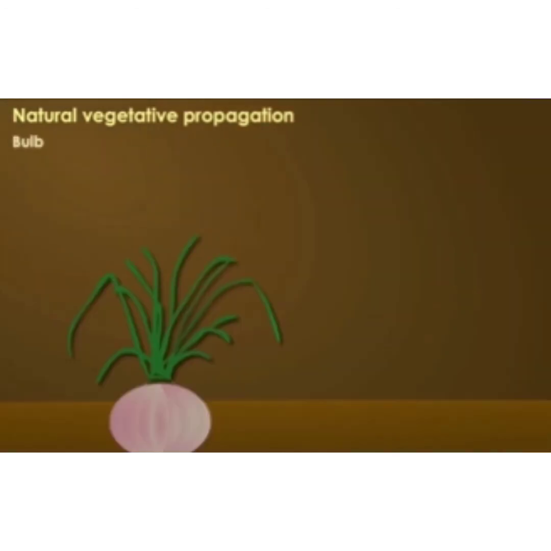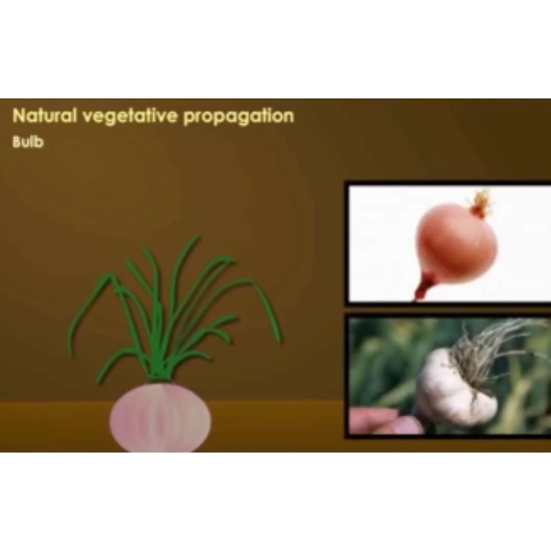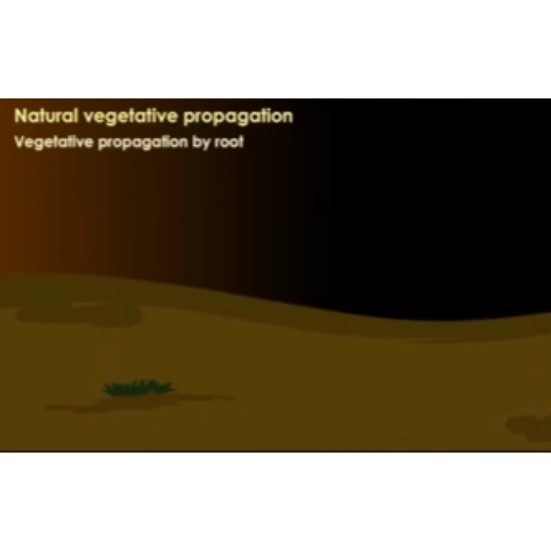Bulb. Bulb is a modified shoot that has very short stem and apical and axillary buds. These buds grow to form shoots. Onion and garlic are examples. Propagation by root. The roots also help in vegetative propagation.